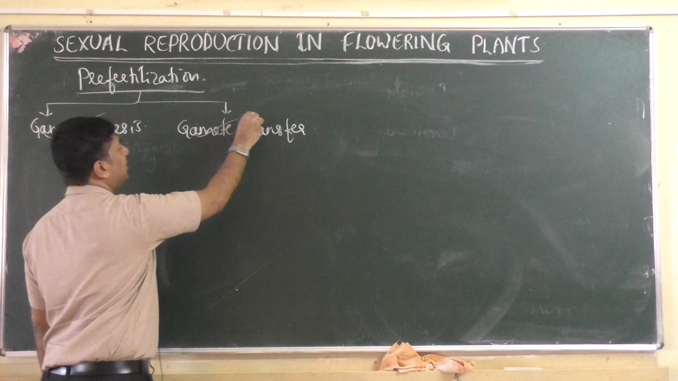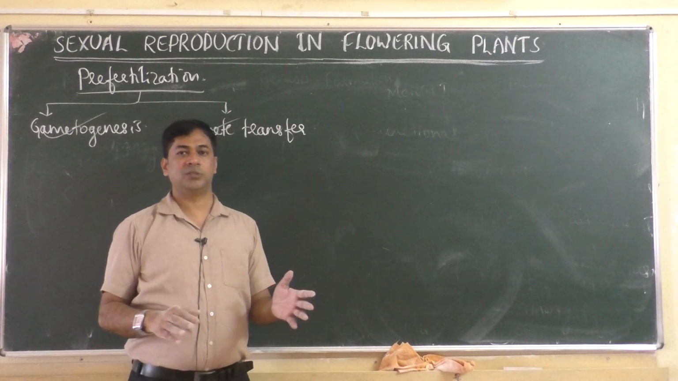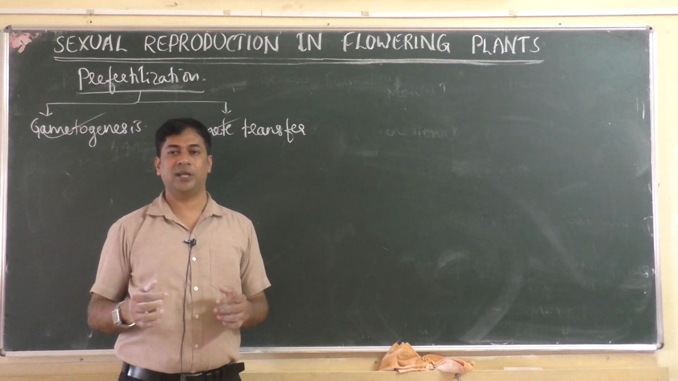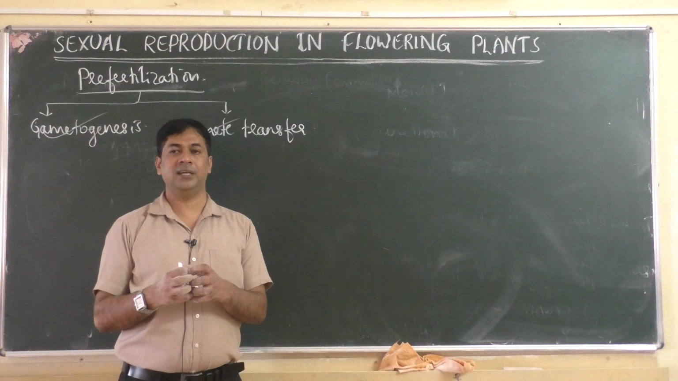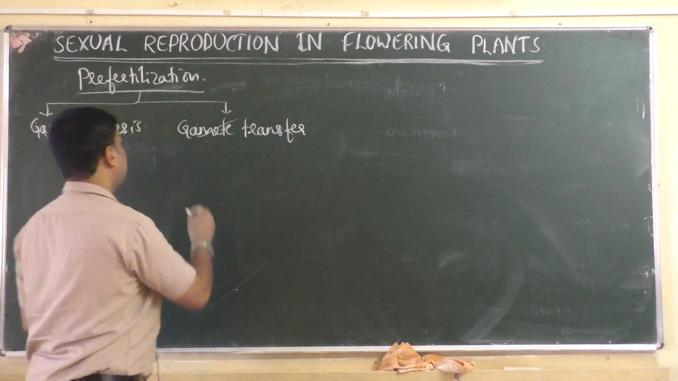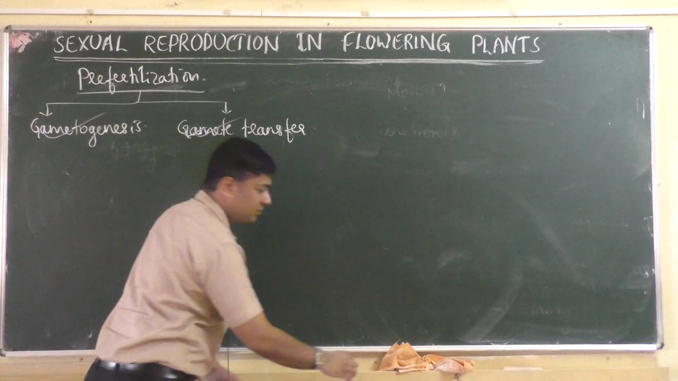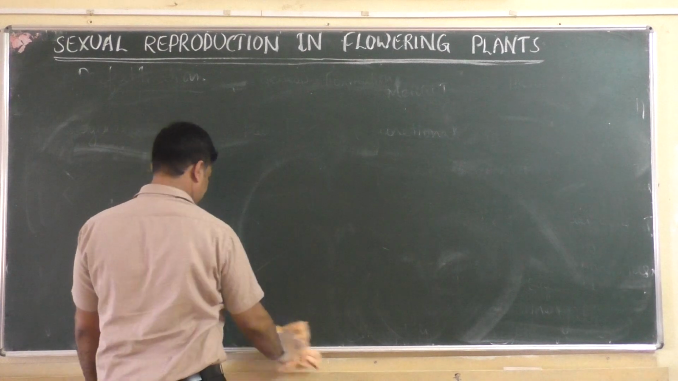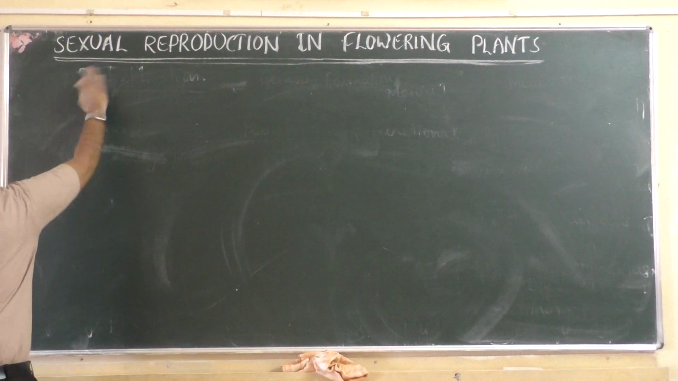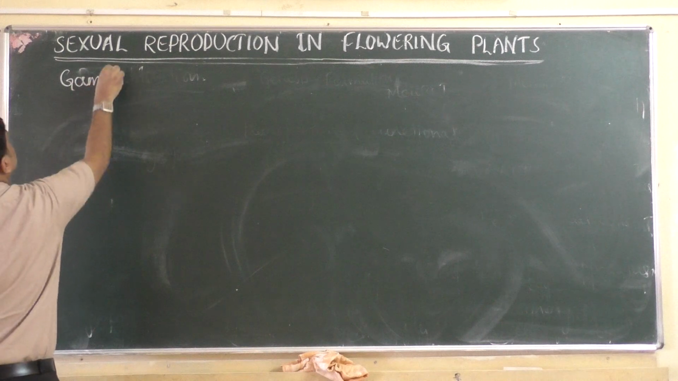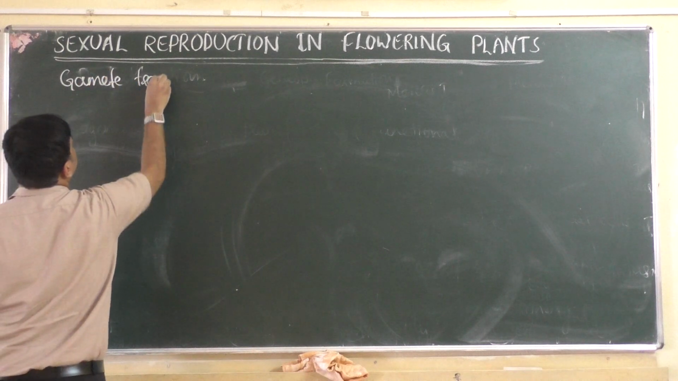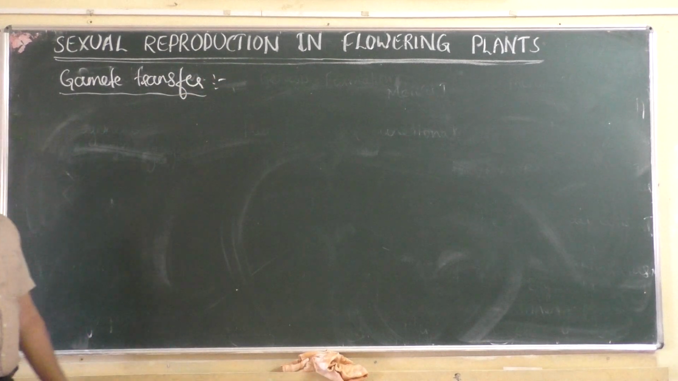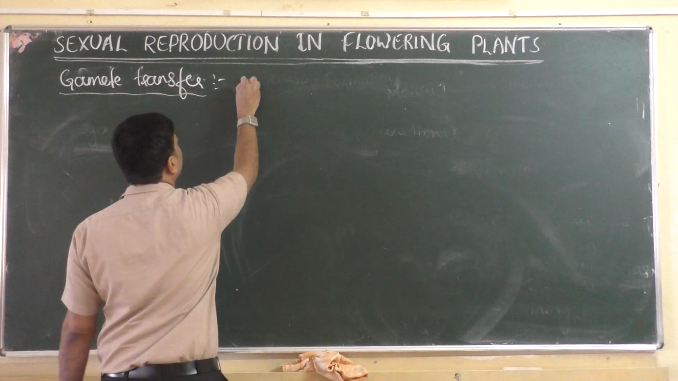We have already learned gametogenesis. Now next we have to learn gamete transfer, because the male has produced the pollen grain and the female has produced the egg. How does the pollen grain meet the egg? Because next fertilization should happen, where the pollen grain has to meet the egg. How will it happen? That is by gamete transfer. In plants, gamete transfer is by pollination.